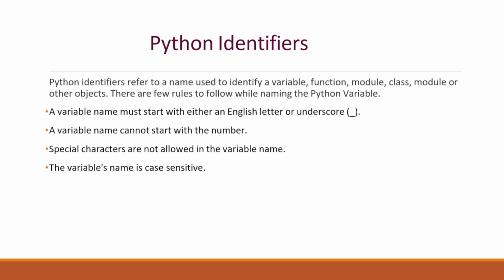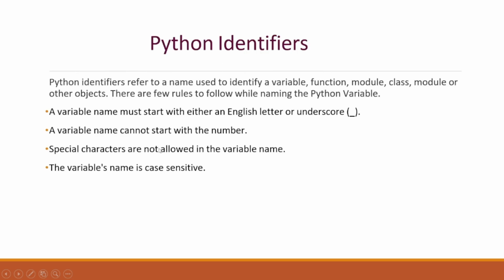A variable name must start with either an English letter or an underscore. You can't start with numbers. You can use a number in between the variable name, but you can't start a variable name with a number. So here you can see the second rule: a variable name cannot start with a number.